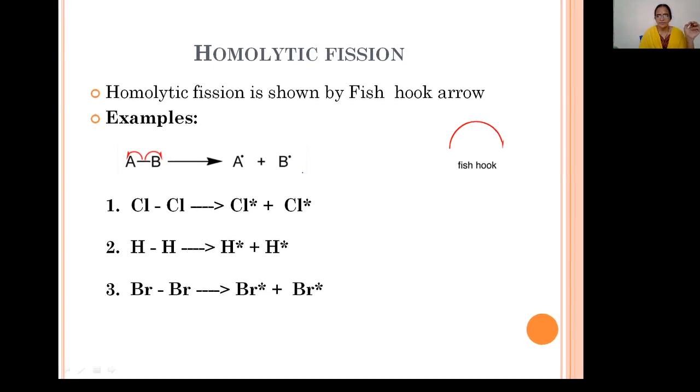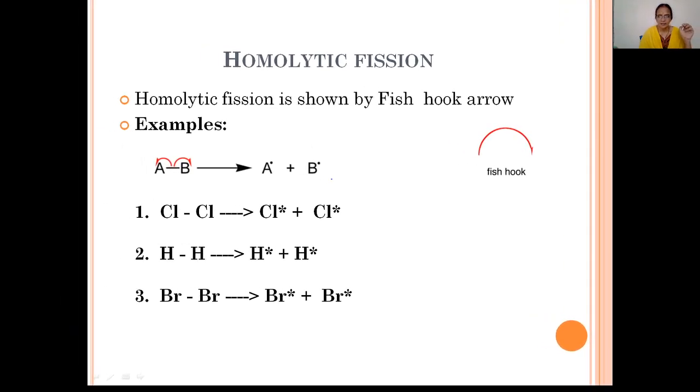Homolytic bond fission is denoted by a fish hook arrow, a half arrow. Here the bond pair of electrons is equally distributed between the two atoms A and B during the fission. Then we get A dot and B dot. Dot is nothing but an electron, an odd or single electron. Here both the species have a single electron, thus these are called free radicals. Examples we have given.